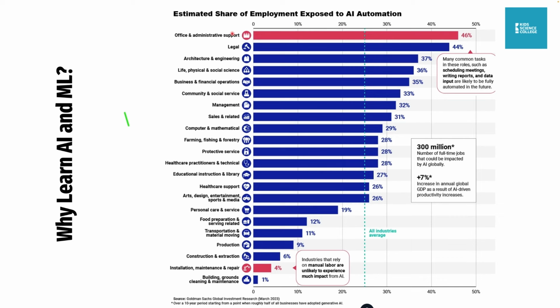So you can see all these areas, like office and administrative support, people that do office work. It is projected that 76% of that work will use AI. If 76% of the work is going to AI, that means there are fewer positions for people to fill.